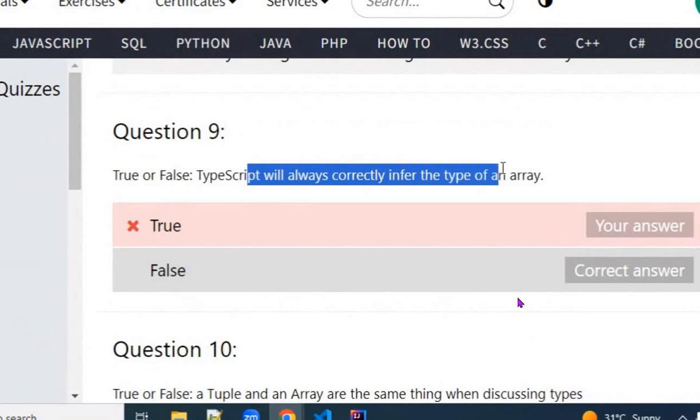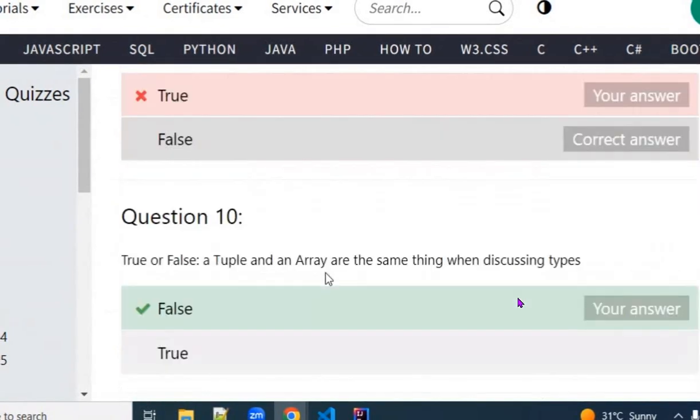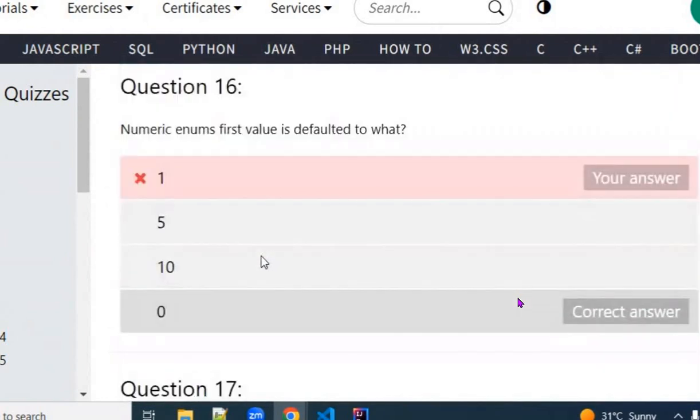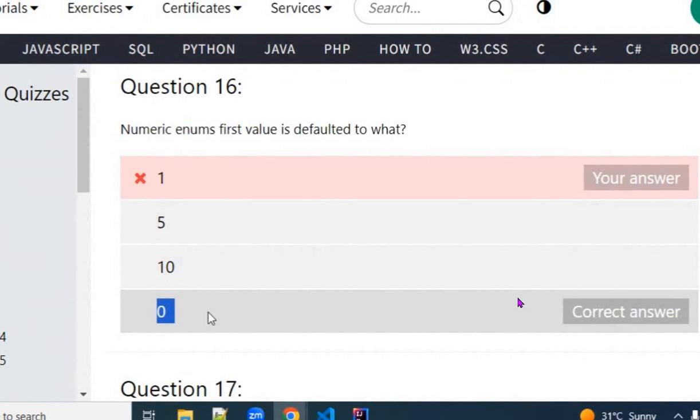TypeScript will always correctly infer the type of an array. Okay, it cannot be that. Numeric enum's first value is defaulted to what? 0.